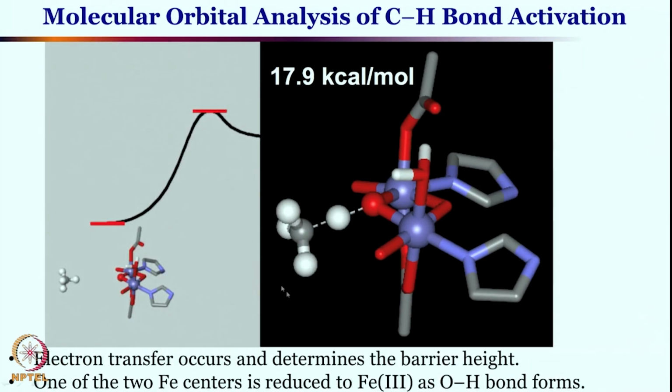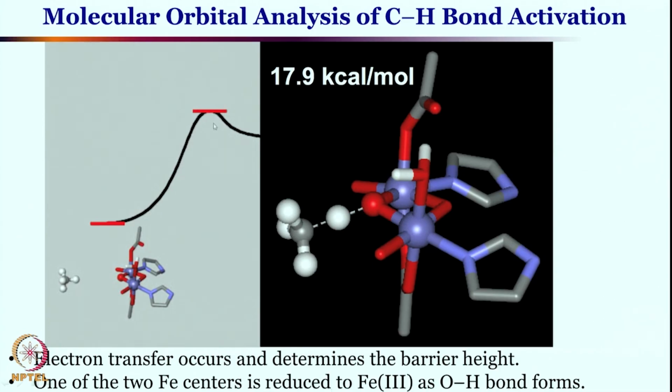Okay. Subsequently, this is the transition state that we discussed, where CH bond breaking and OH bond making is happening. The electron transfer from this CH bond occurs in this state and determines the barrier height. Here it is 17.9 kcal per mole, which is okay, right, which is achievable at 20 degrees C.